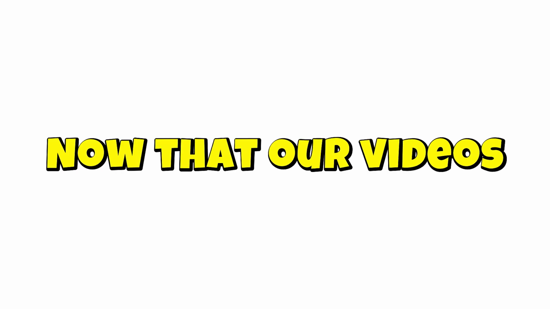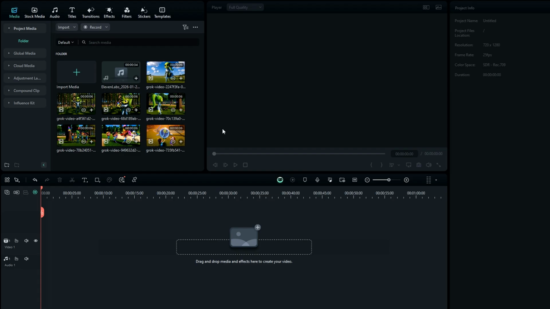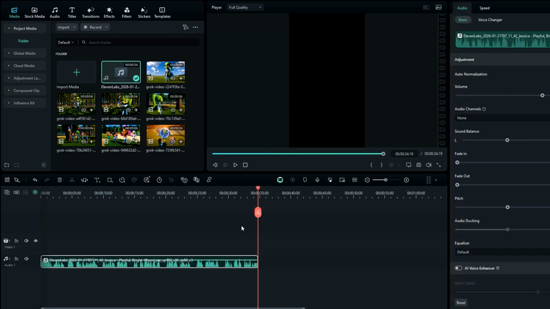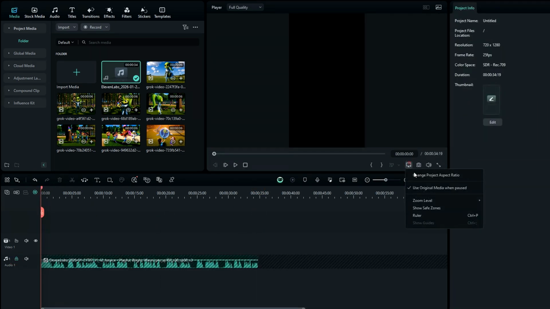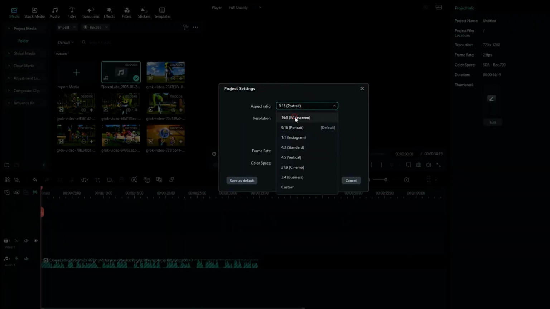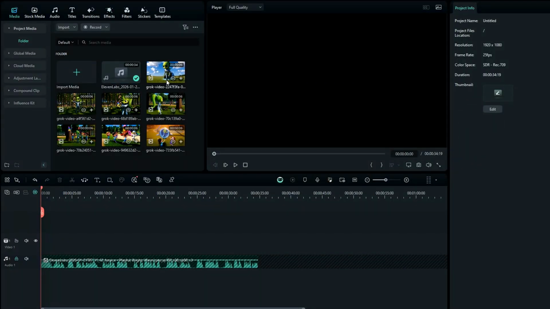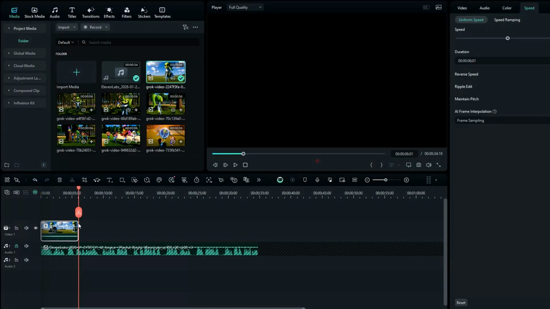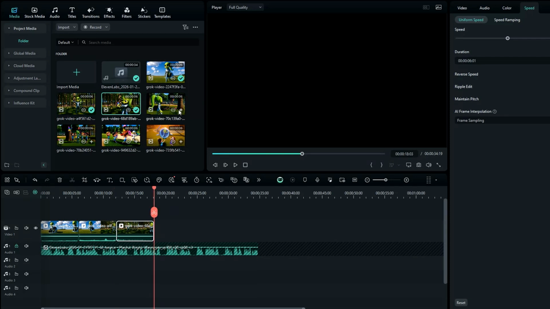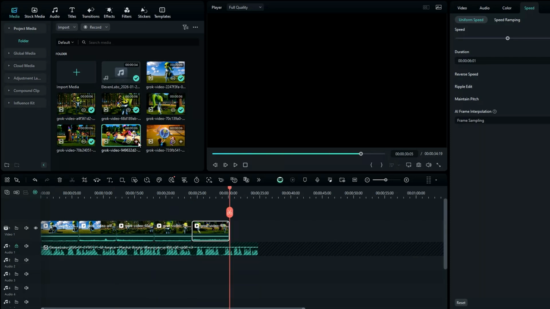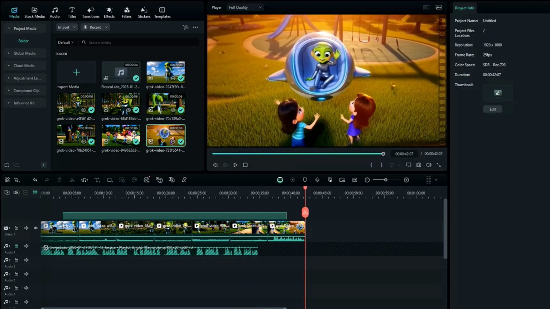Now that our videos and voiceover are ready, what are we waiting for? Let's move on to the final step, which is editing. I'm using Filmora for this. First, I'll import all the generated videos and voiceover. Then I'll place the voiceover into the timeline and make sure all videos are set to a 16:9 aspect ratio. Next, I'll arrange the videos according to the voiceover so the story flows smoothly from scene to scene. So once everything is in place, we can add transitions, subtitles, effects, and background music.